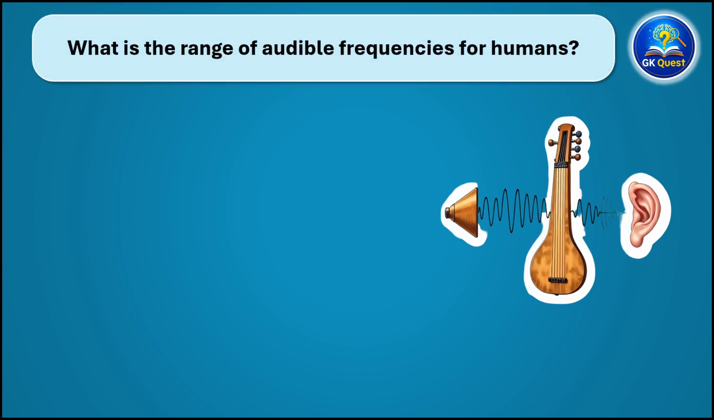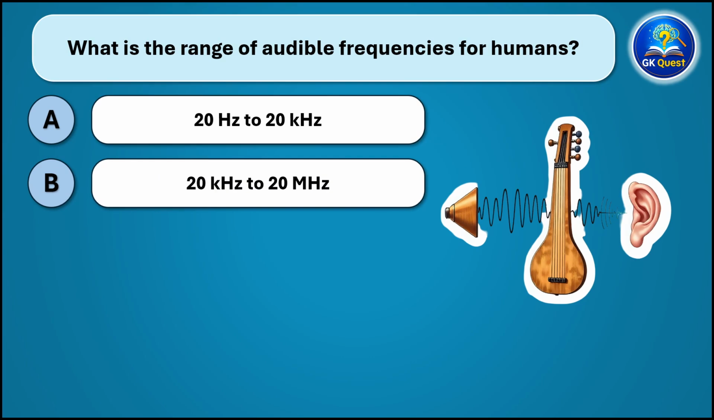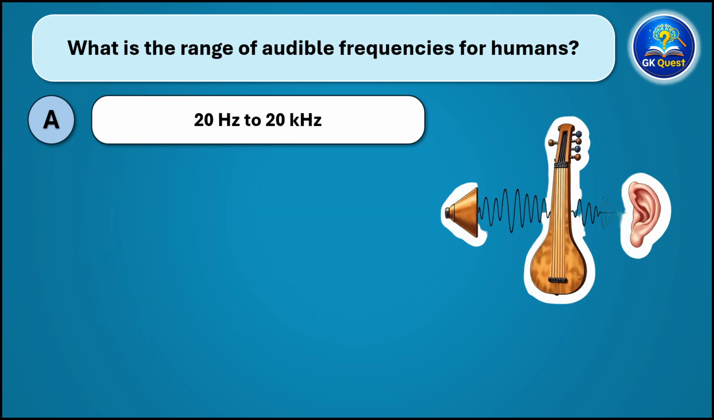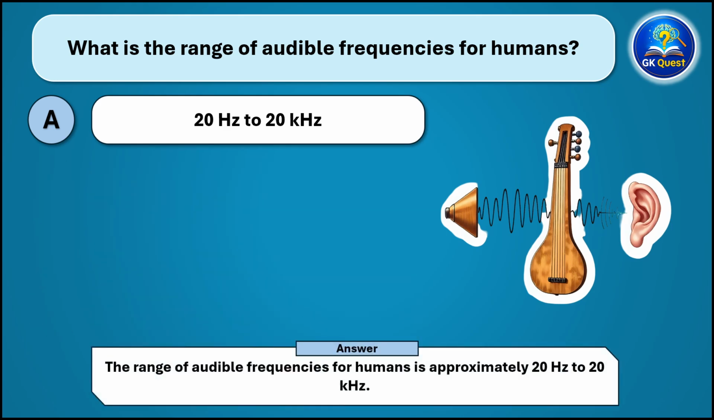What is the range of audible frequencies for humans? And the correct answer is the range of audible frequencies for humans is approximately 20 Hz to 20 kHz.